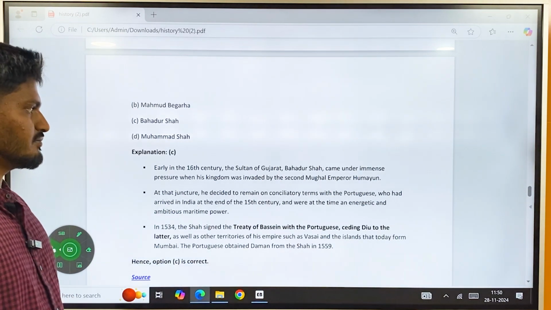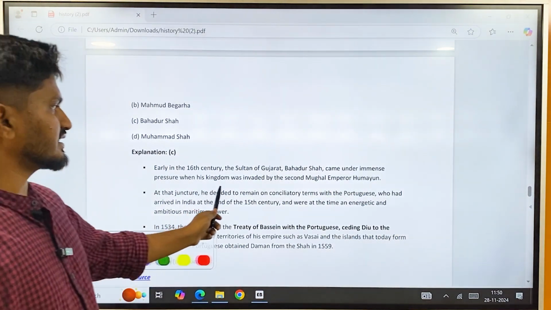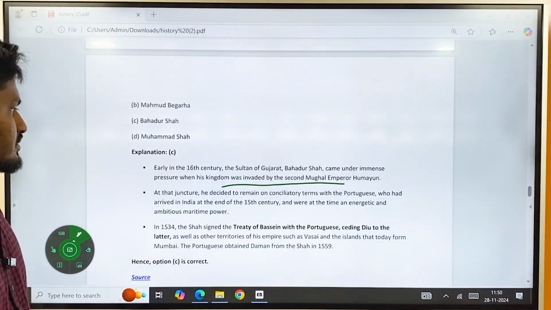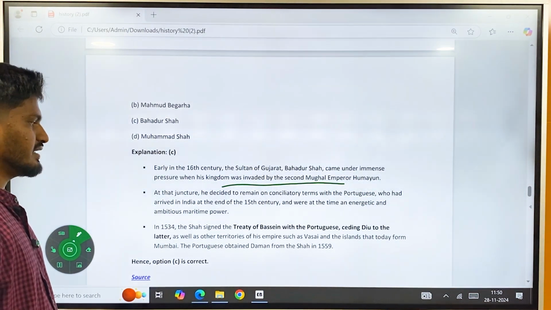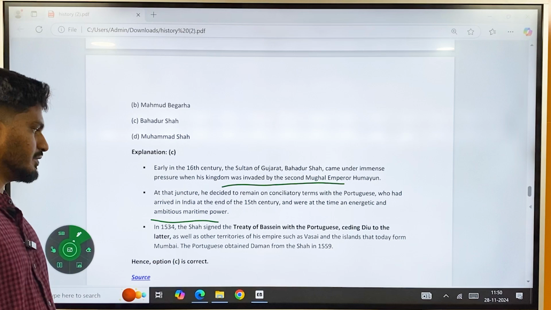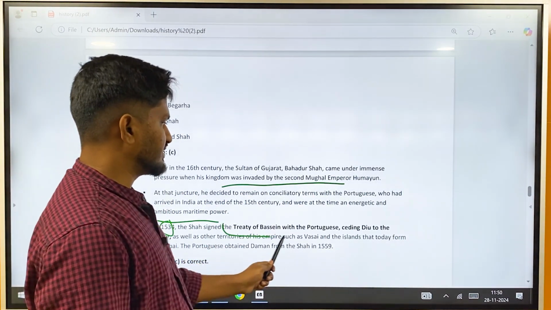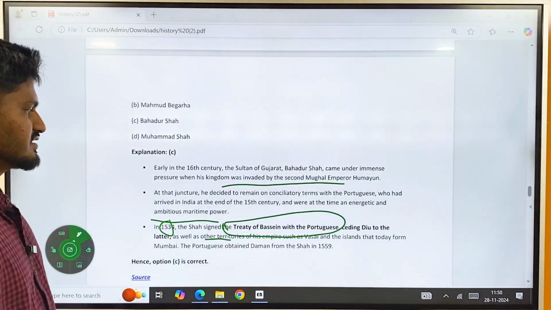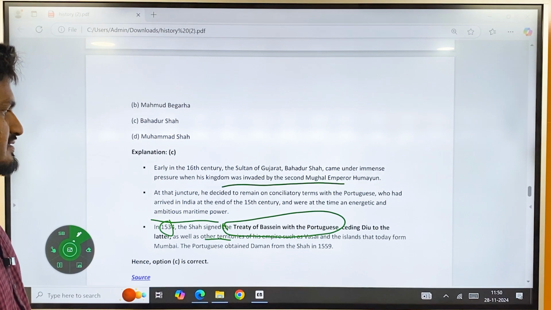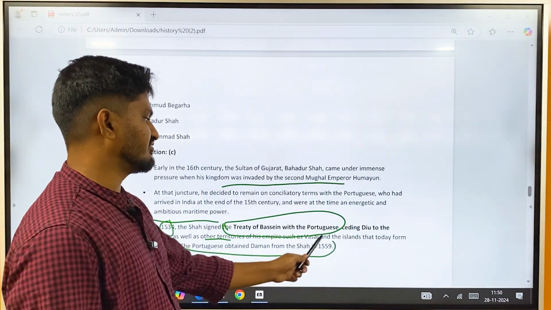During that time, Bahadur Shah came under immense pressure when his kingdom was invaded by the second Mughal emperor Humayun. So at that juncture, he decided to remain on conciliatory terms with the Portuguese, who had arrived in India at the end of the 15th century and were at the time an energetic and ambitious maritime power. So in 1534, Shah signed the Treaty of Bassein with the Portuguese, ceding Diu to the latter, as well as other territories of his empire such as Vasai and the islands that are today part of Mumbai. The Portuguese obtained Daman from Shah in 1559.